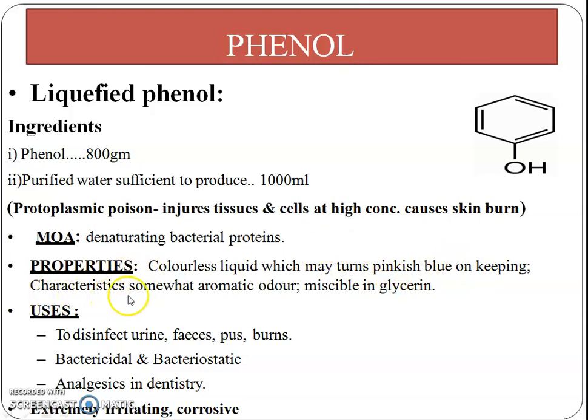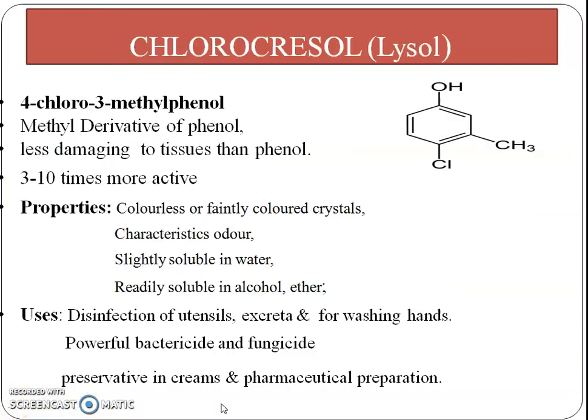It has a characteristic aromatic odor. It is immiscible in glycerin. Uses: it is used to disinfect urine, feces, pus and burn. It has bactericidal and bacteriostatic activity. It is used as an analgesic in dentistry, and it is extremely irritating and corrosive.